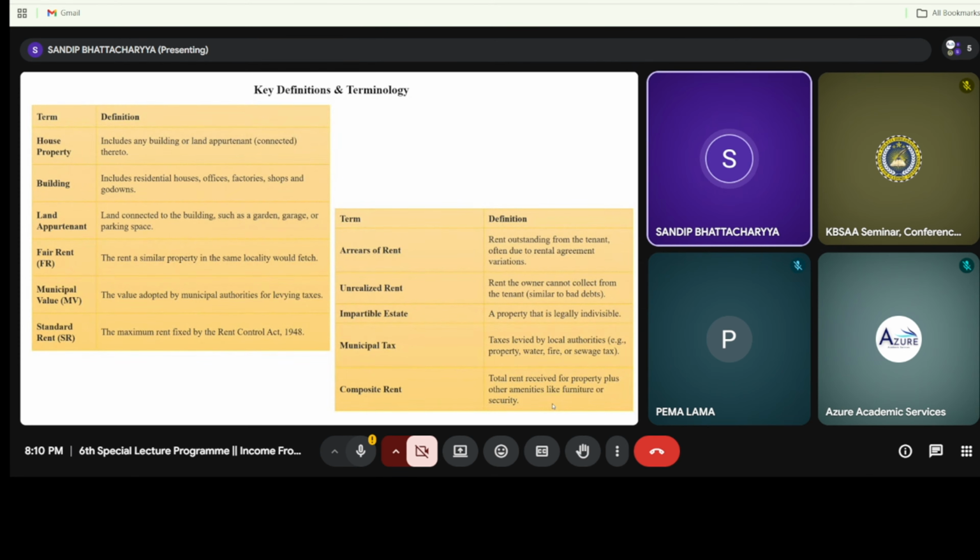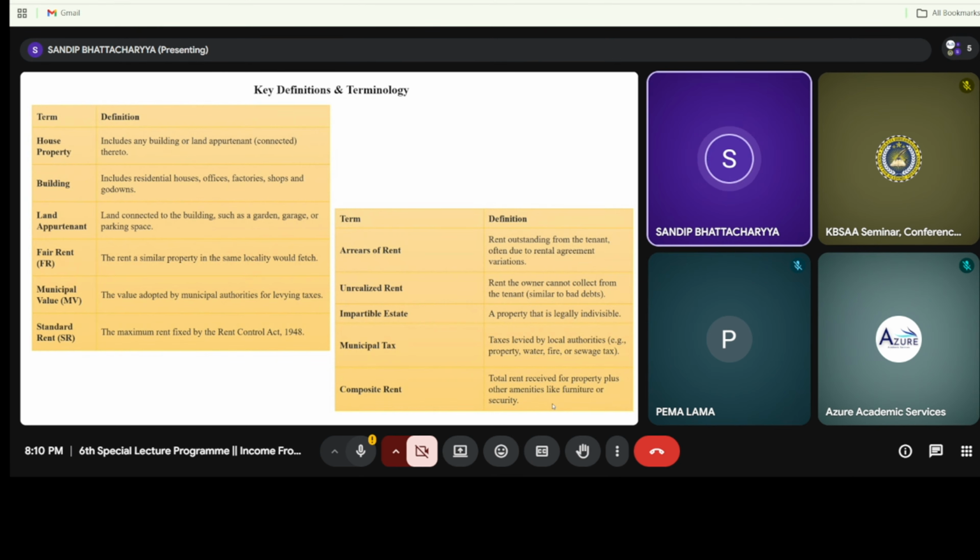That is, my flat or my house will be considered in the same locality. Next is the municipal value. The municipal value is the value adopted by the municipal authority for levying taxes, for their property tax valuation, right? Next is the standard rent, that is the maximum rent fixed by the Rent Control Act, and this Rent Control Act has been active since 1948.